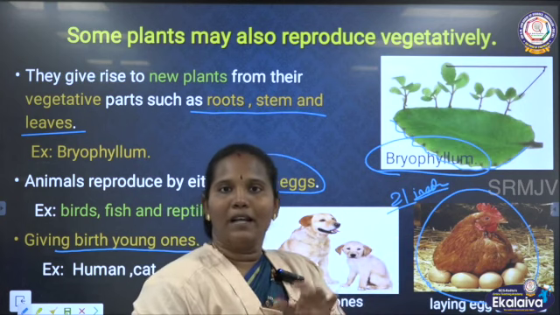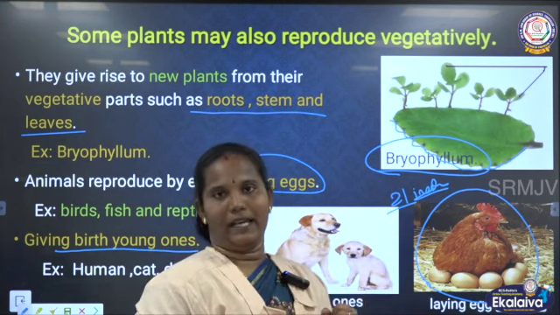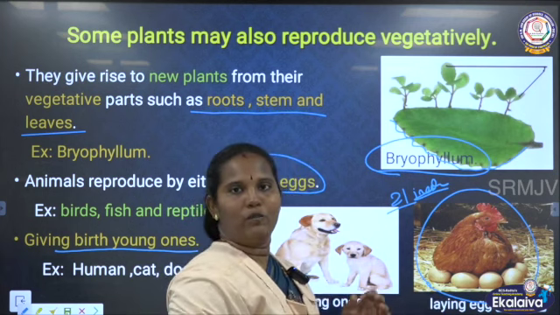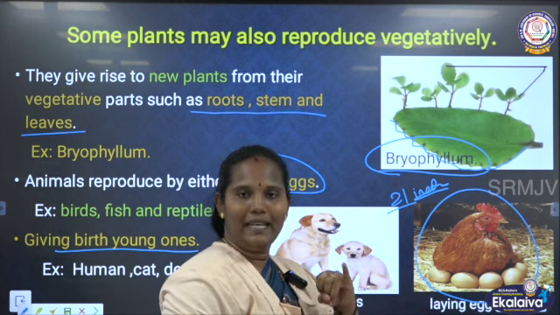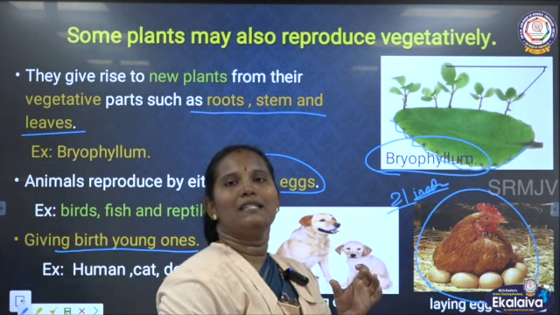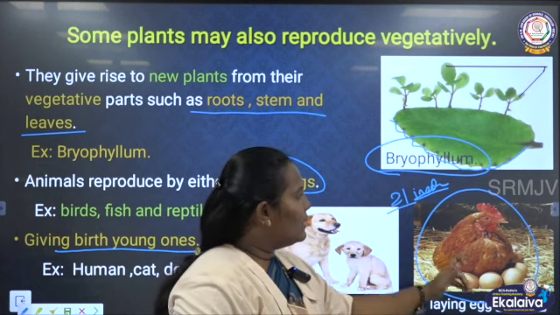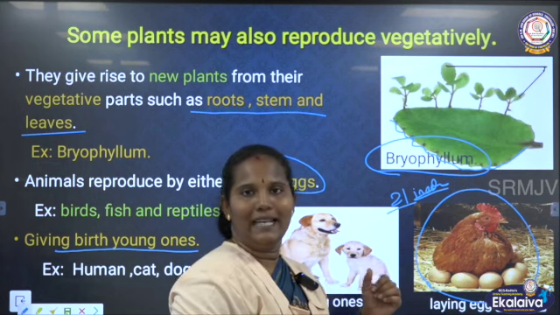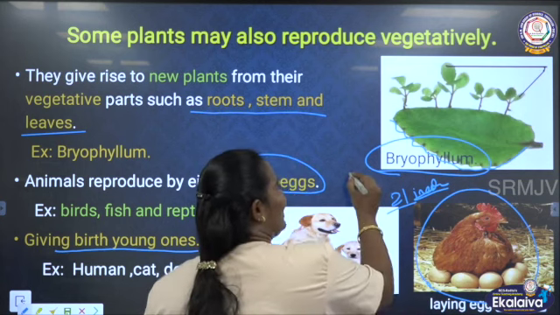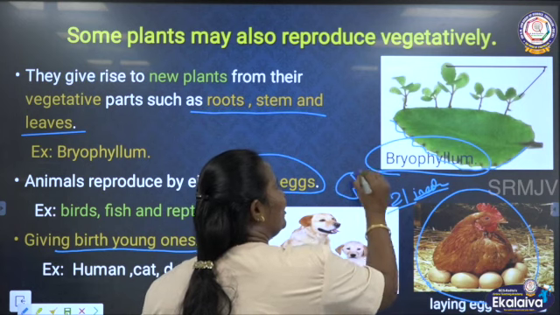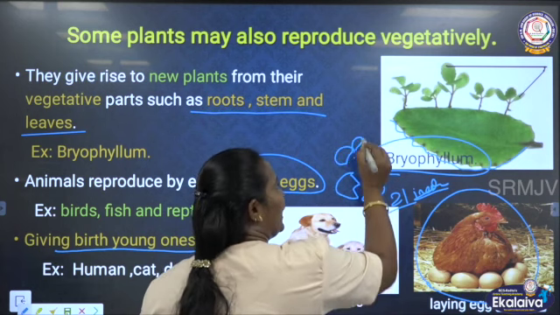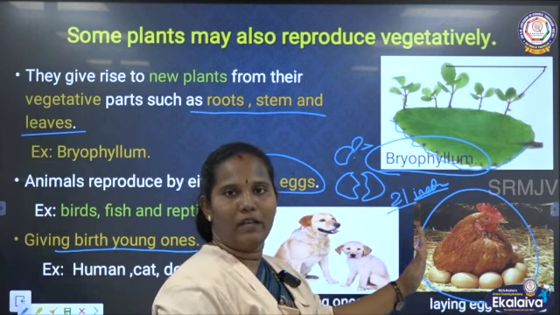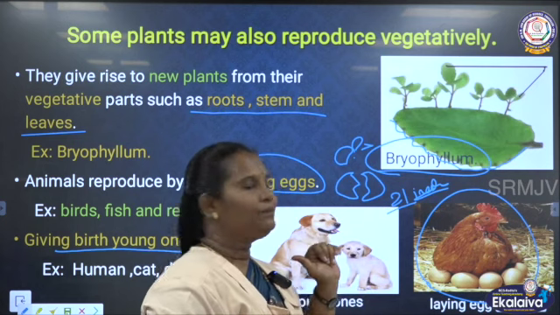So the development of the baby will happen outside the organism. Okay, so in the environment they have to convert it into a small baby. So they need the incubation. Incubation means they need a particular warm condition as well as air circulation. That's why the organism gives incubation to the egg. After 21 days, the eggs hatch and a new chick comes out. Okay, a new baby comes out. This is called laying eggs. This is one of the methods of reproduction for animals.